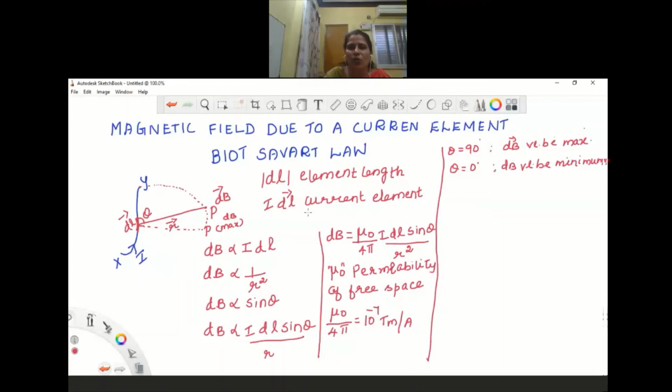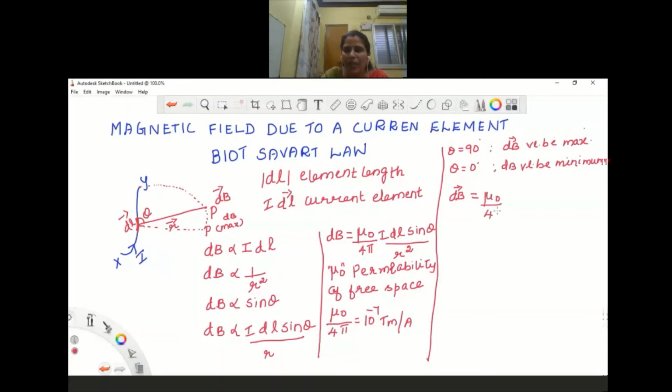So now we have written Biot-Savart's law for the magnitude of the strength of the magnetic field. We can also write Biot-Savart's law in vector form, because we know that the magnetic field is a vector quantity. So the magnetic field is equal to mu naught by 4 pi.